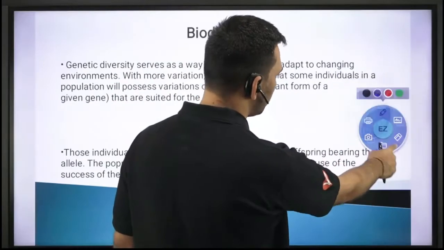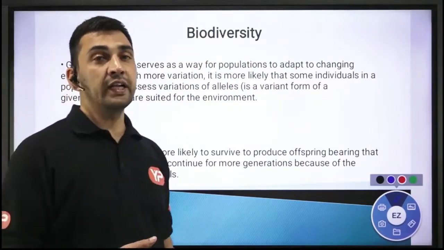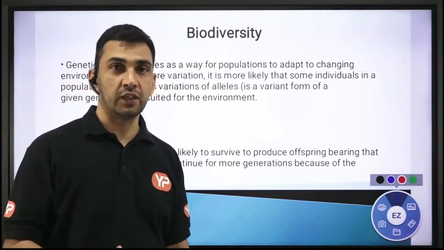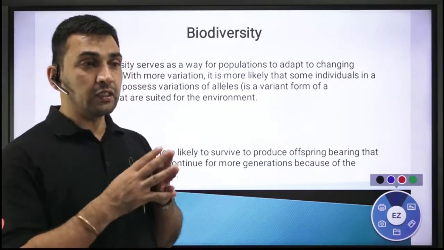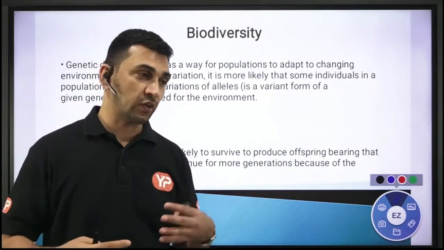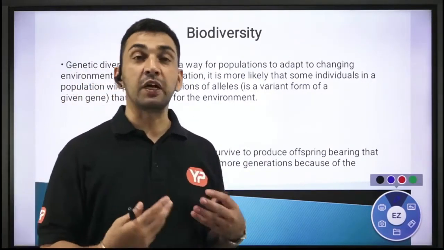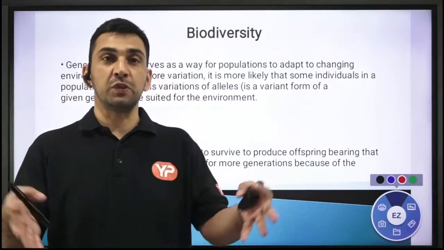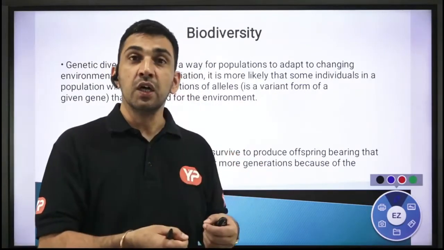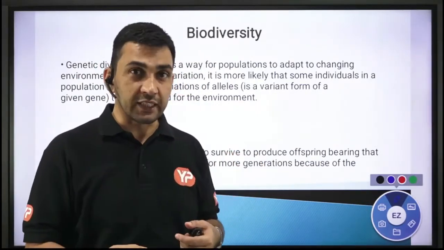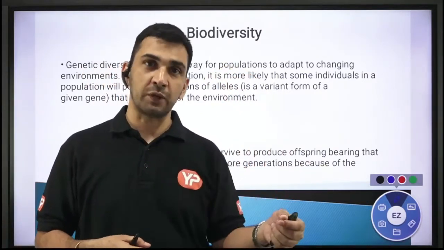And having different genetic material in the same population, in the same species, has advantages. You are going to have the advantage, right? For example, let us say you have particular climatic conditions, and if those climatic conditions become hostile, it may be that some members of that particular species possess a certain kind of genetic material which will make them survive in that particular environment, right?